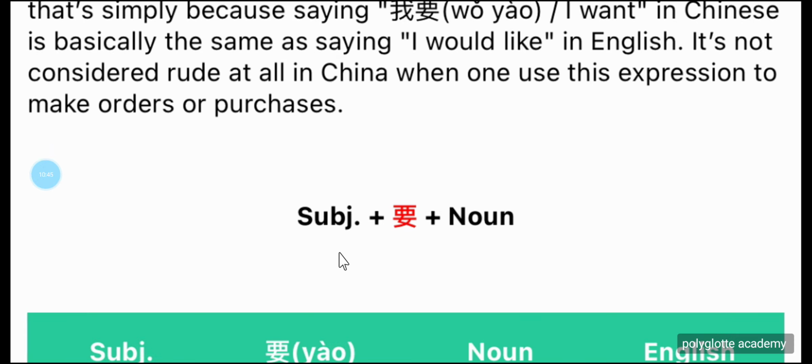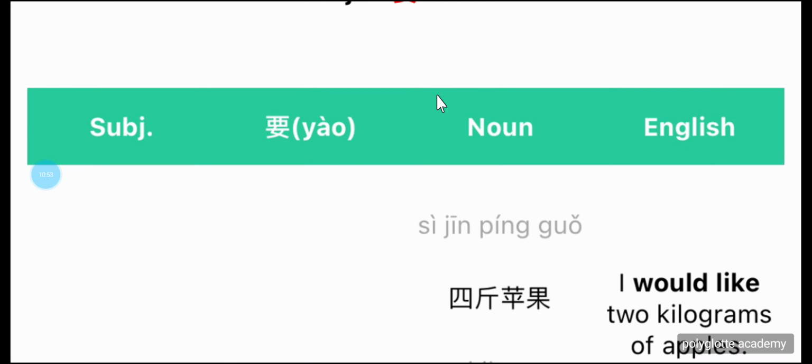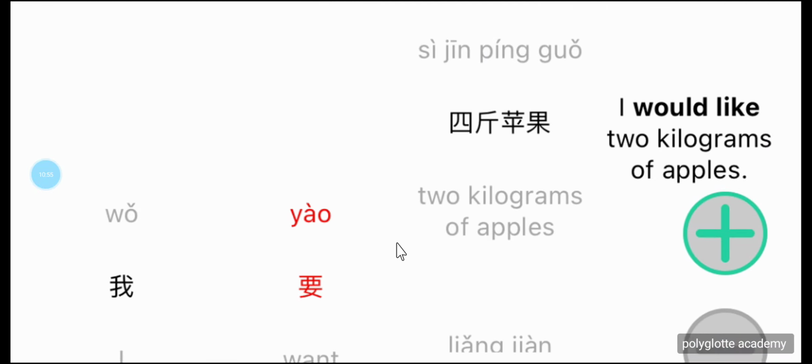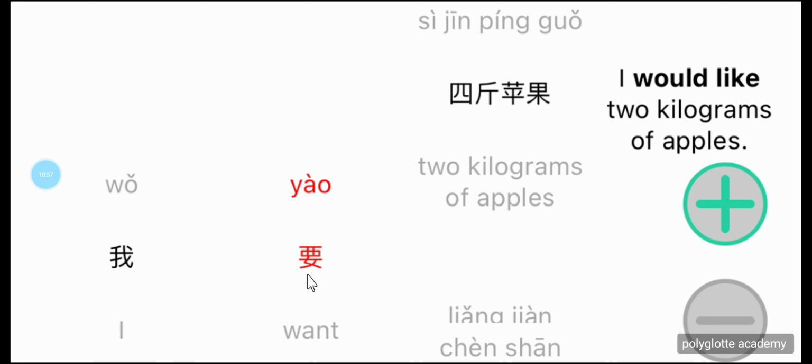Let's see an example. The structure first will be subject plus 要 plus noun. So let's look at it. 我要4斤苹果.